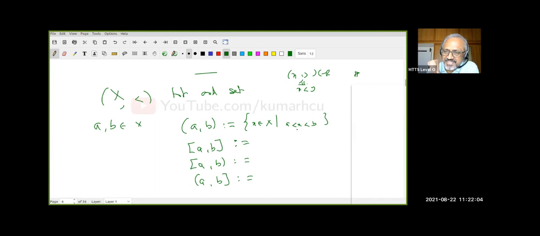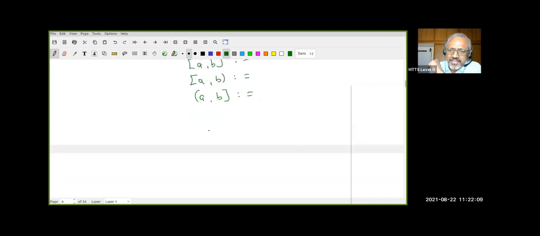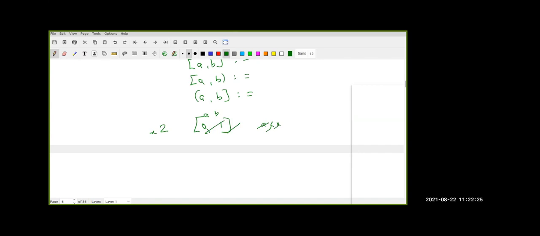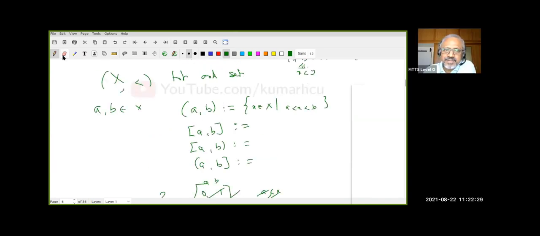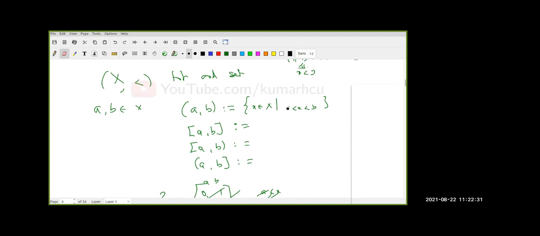That's very interesting. So let us look at it. Let me look at 0, 1. Let us take 2. This is my A, this is my B, this is x. Therefore, A less than x is true, therefore 2 must be here, right? According to you, you said either A is less than x or. No, sir, it will be and. It will be A less than x and x less than B.